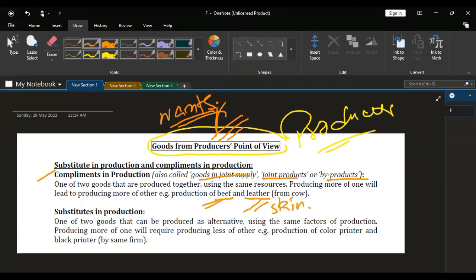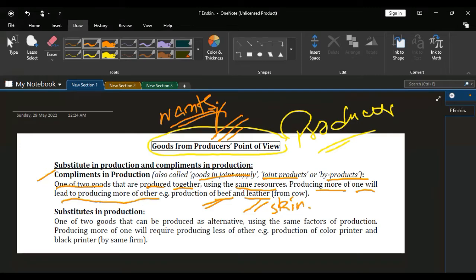Through the skin of these animals, different coats and other utilities are made. So of two goods that are produced together using the same resources, producing more of one will lead to an increase in production of the other.